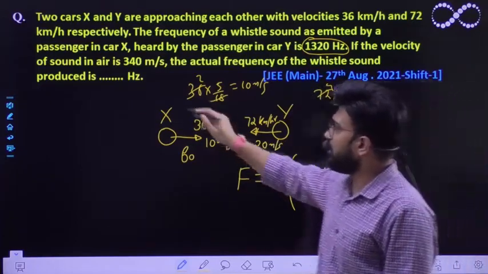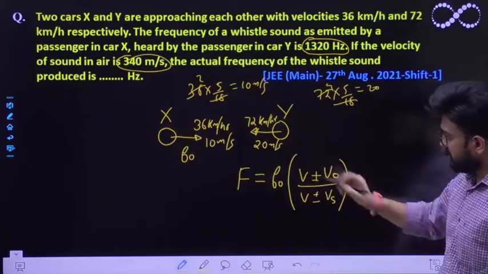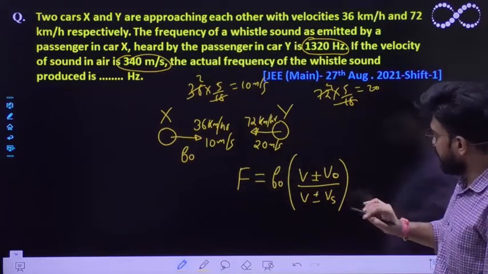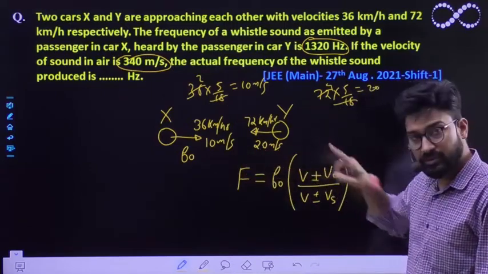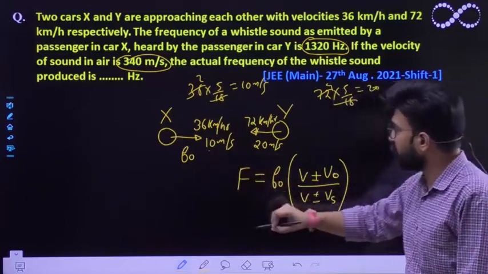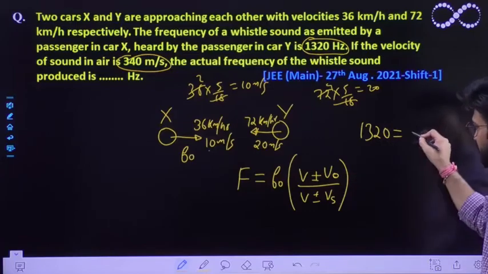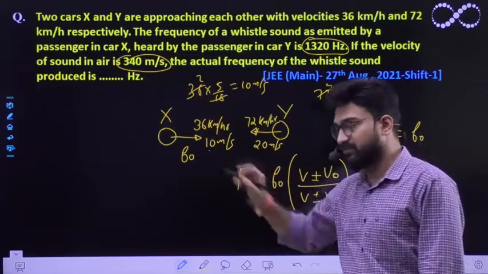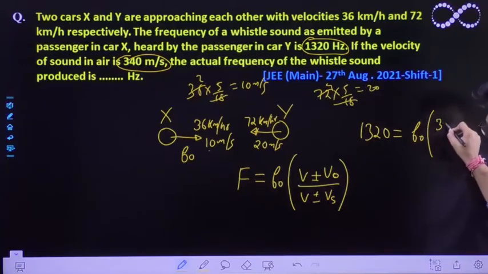Also the speed of the sound, which is the V over here, is given to you. The velocity of the observer is given, and the velocity of the sender is also given. So this heard frequency is 1320, and it must be equal to F0, the original frequency we have to calculate, times 340.